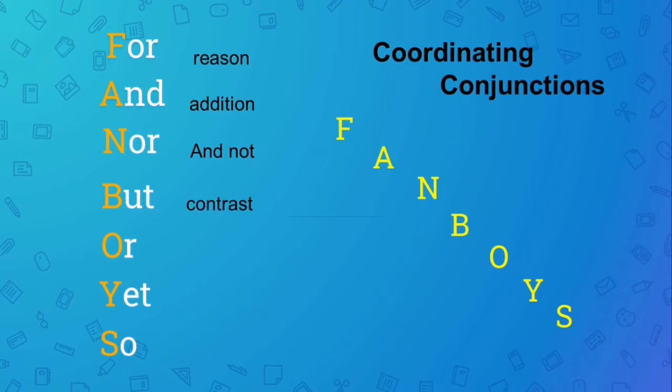But means contrast, meaning the latter part of the sentence or the first part of the sentence may be very different from the other one. Or we have an option or choice here. Yet again contrasting, and so gives a result. A particular task was done because the initial part was saying something.